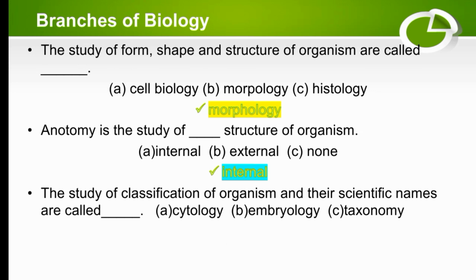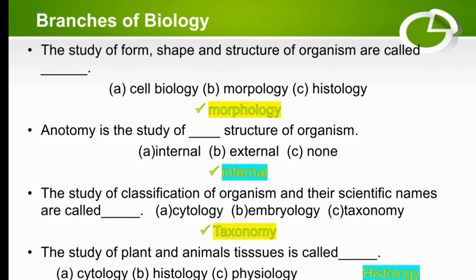The study of classification of organisms and their scientific names is called dash: cytology, embryology, or taxonomy. So the classification of organisms and their scientific names is called taxonomy. The right option is taxonomy. Another MCQ: the study of plant and animal tissues is called dash: cytology, histology, or physiology. So the right answer is histology. Histology is the study of animal tissue. Animal and plant tissue studies are both called histology.